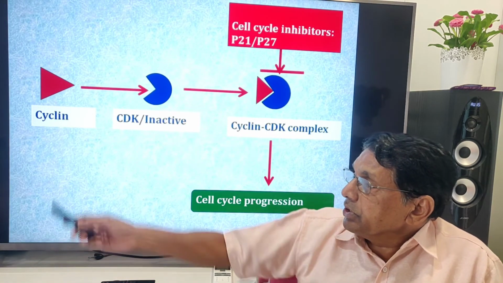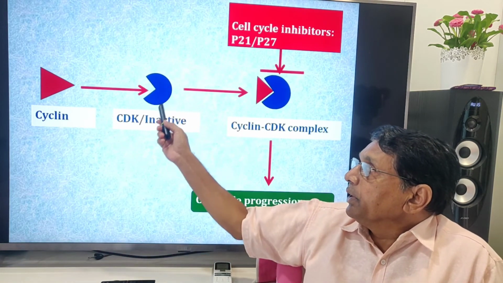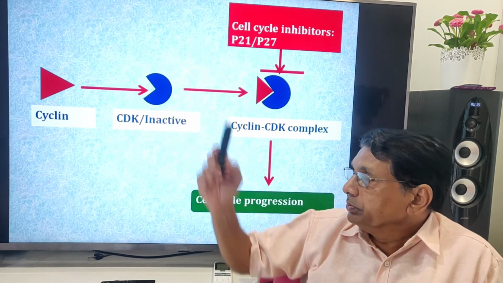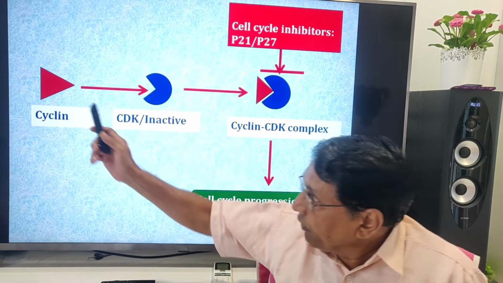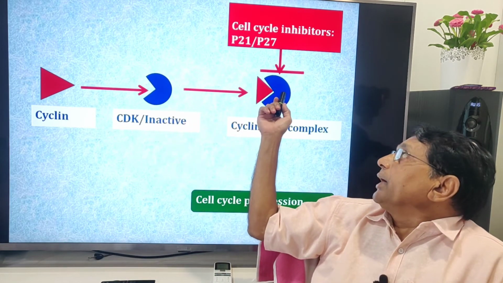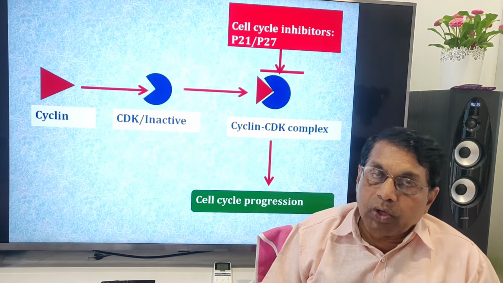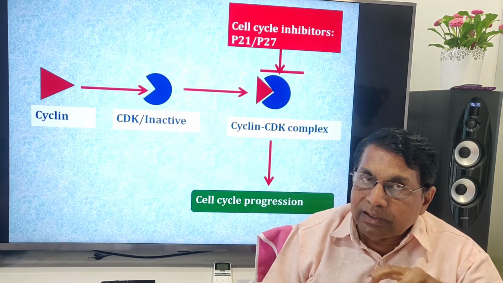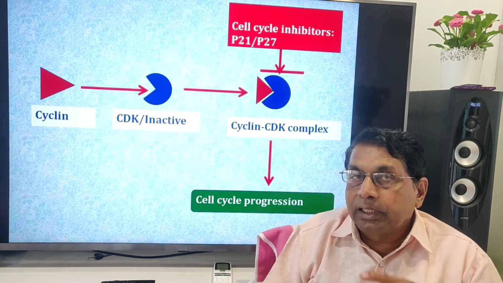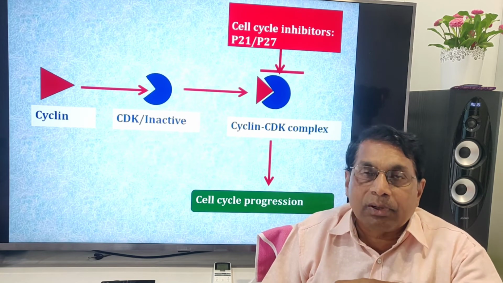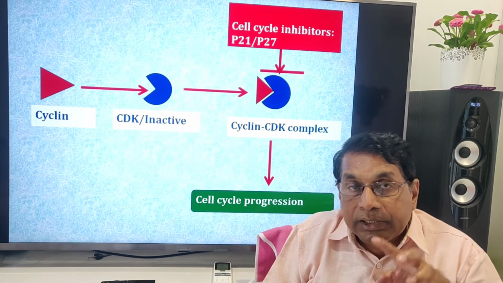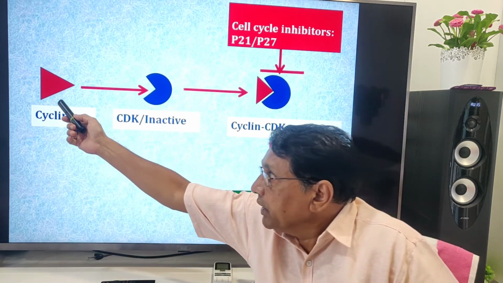So, this is the cyclin dependent kinase. Initially, it is inactive. But when cyclin binds to cyclin dependent kinase, it becomes active. That's why its activity is dependent on cyclin. That's why the name cyclin dependent kinase. It has the kinase property to transfer phosphates, but its activity is dependent on cyclin binding.